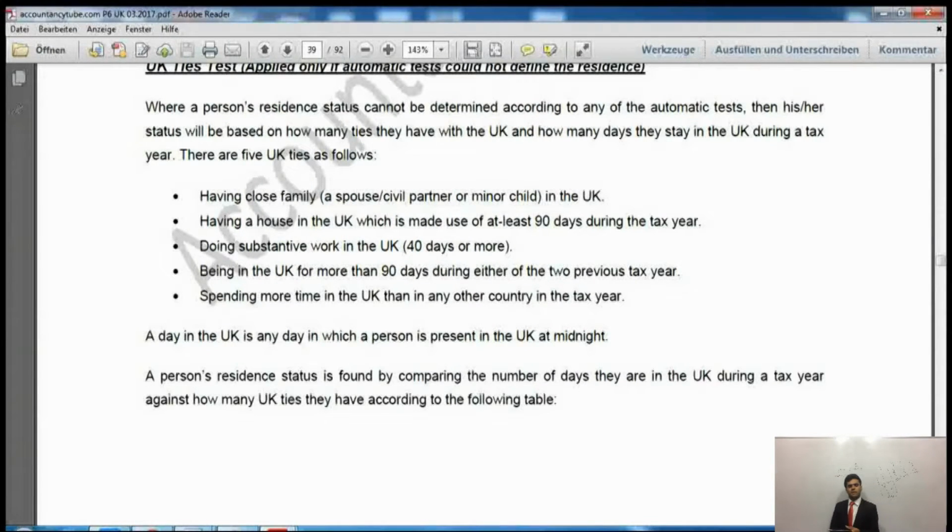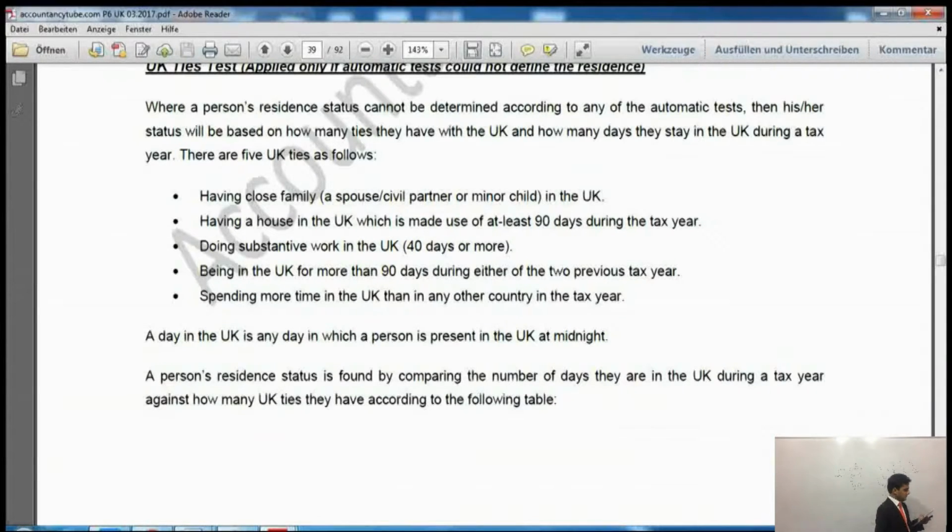Although he spent fewer hours than me, he will be considered as spending 1 day in the UK as far as taxation is concerned, because he was present at midnight, 12 o'clock. It is a very odd rule, which is not understandable to me at least, but HMRC says that, so we must follow it.